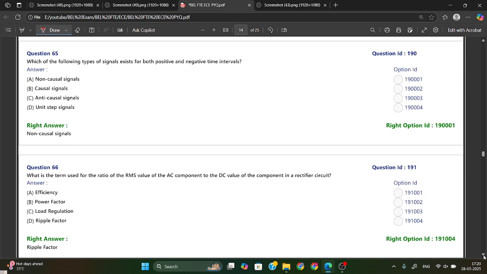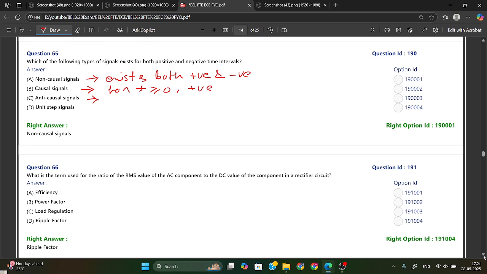Which of the following types of signal exists in both positive and negative time intervals? We have the non-causal signal, which exists in both positive and negative time intervals. Then we have the causal signal. In a causal signal, it will exist for t greater than or equal to 0, meaning positive only.